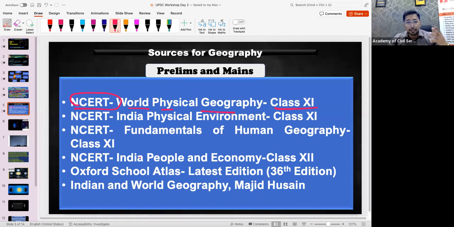Plus, for economic and social or human geography, you can take this book, India: People and Economy, class 12. So these two books are important. Other books are also given. But once you complete the NCERT, you can go with some standard books like Majid Hussain, or another book called G.C. Leong.